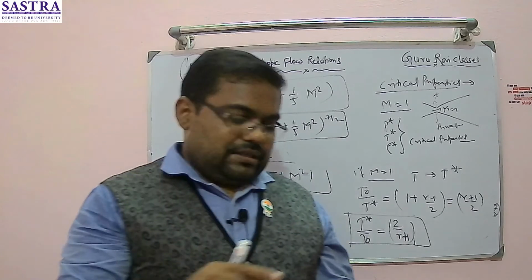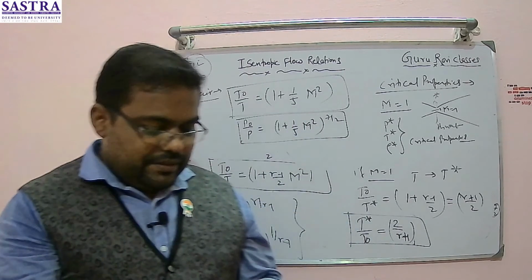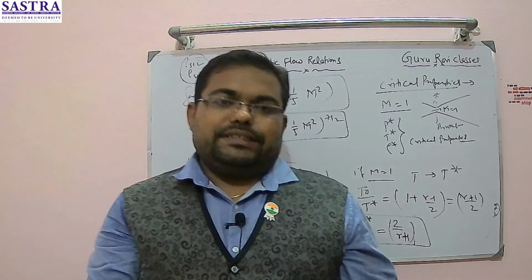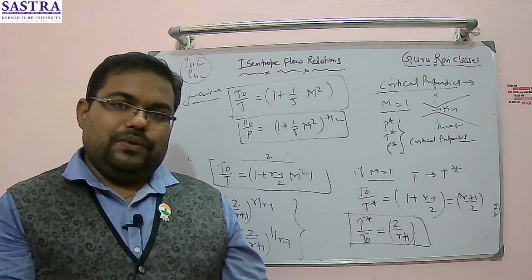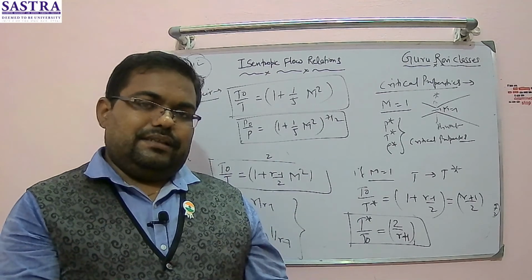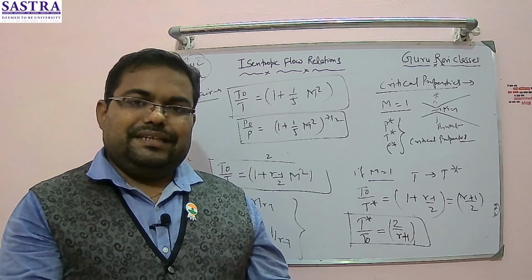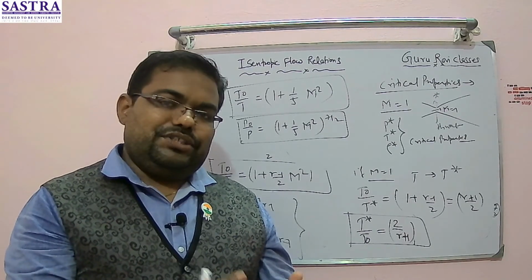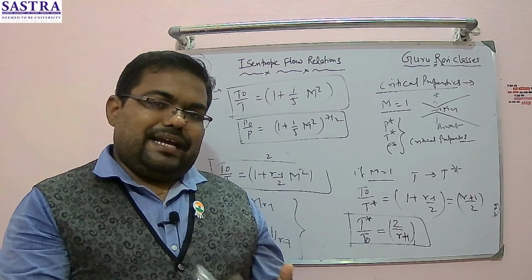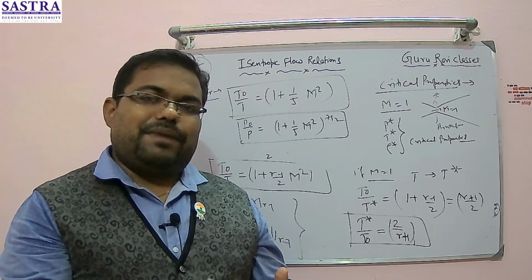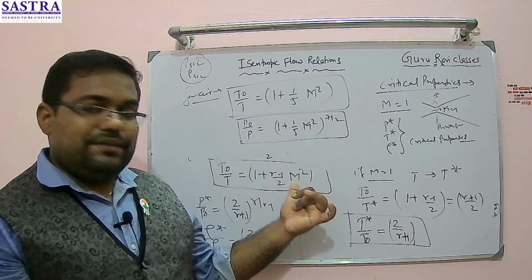So as a concluding statement for today, I have given you an idea about isentropic flow, what isentropic flow is, and we have seen the isentropic relationship between the pressure, temperature, and density. We have also covered the derivation of the stagnation and static properties with the Mach number, which is very essential for compressible flow.